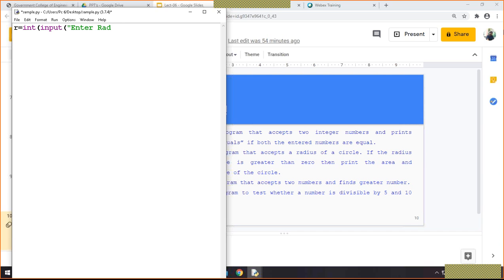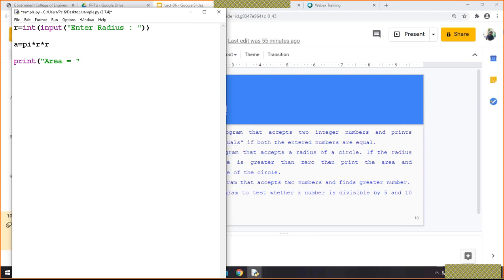Enter radius. Now don't forget to put the closing brace for both, otherwise it will provide an error. Now we have accepted the radius from the user. Now what do we need to calculate? Suppose the area is A, and the formula for the area of a circle is pi r square, right? So see, we have this pi into r, and we can print here area.